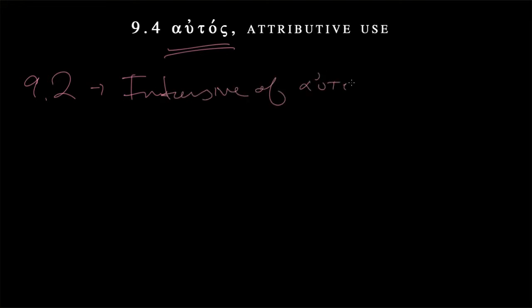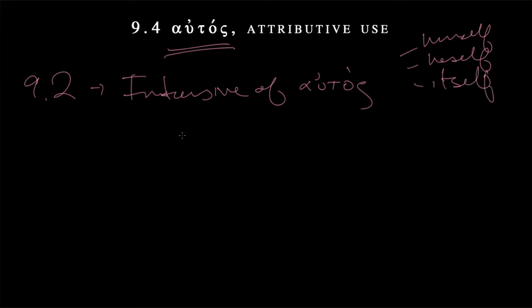Hi everyone, this is going to be a short little lesson that rounds out our coverage of autos. In 9.2, let's go back. Yes, it was 9.2, we learned about the intensive use of autos. This is when it got paired with a noun that was already in the sentence, and it would mean either himself, herself, or itself.